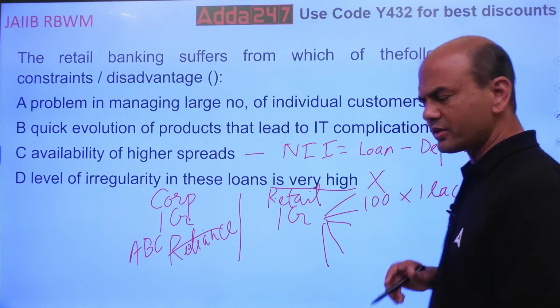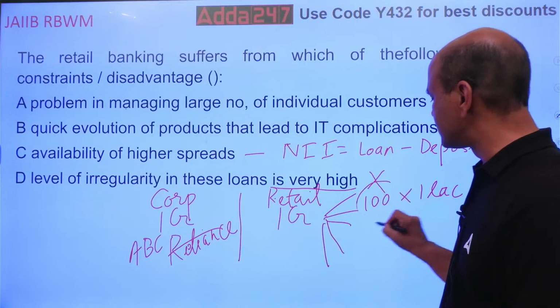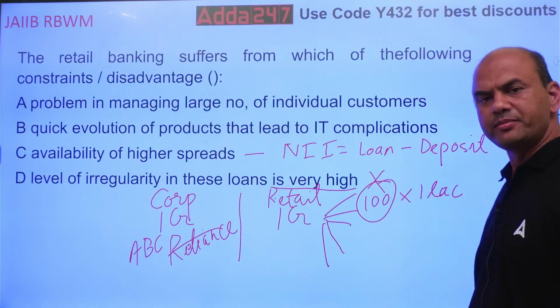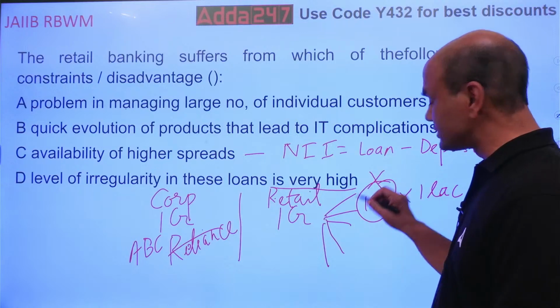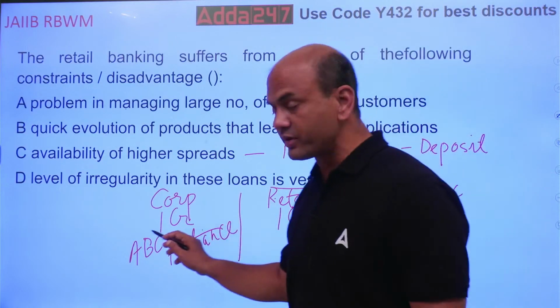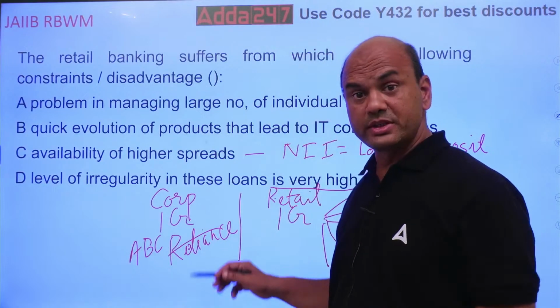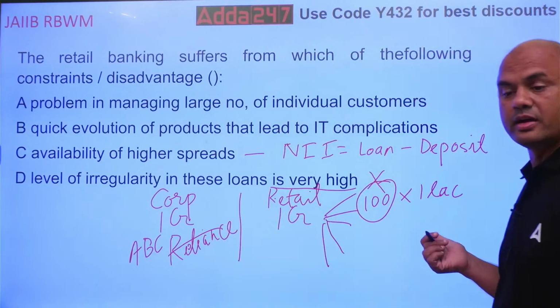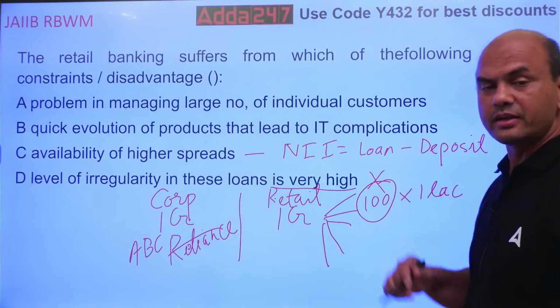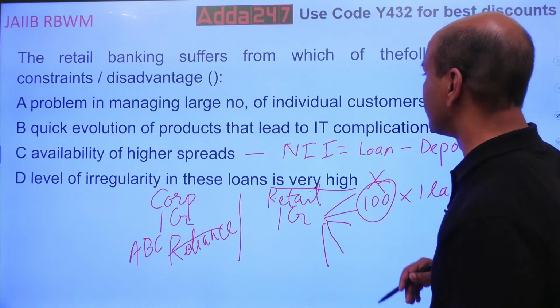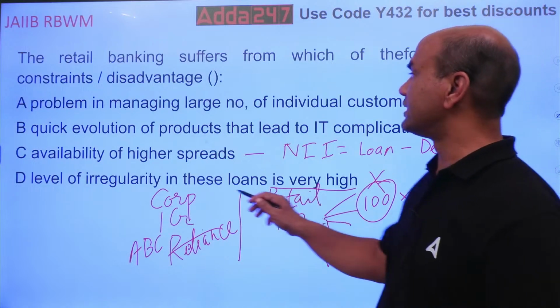Do you think all the 100 customers will be NPA at the same time? This is not possible. Whereas the chance of one ABC company becoming NPA is higher, which is not the case with all these 100 customers. That's why the NPAs are lesser in retail banking. Got it? And this is the answer.